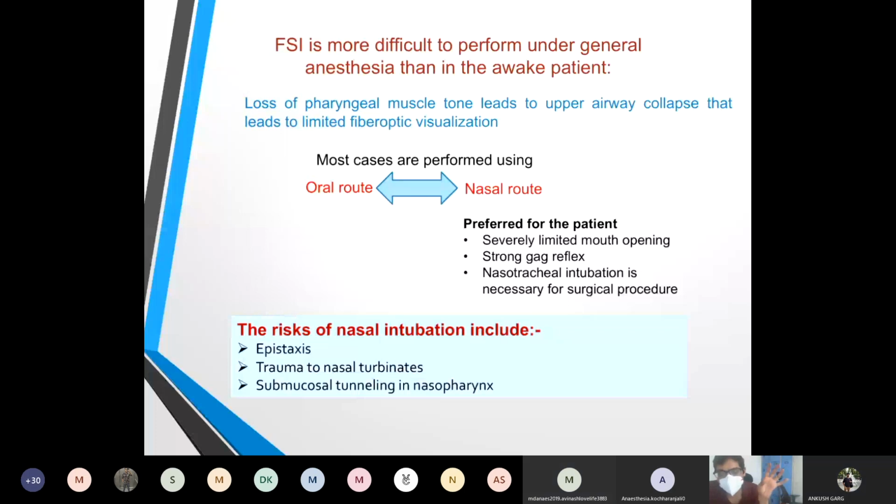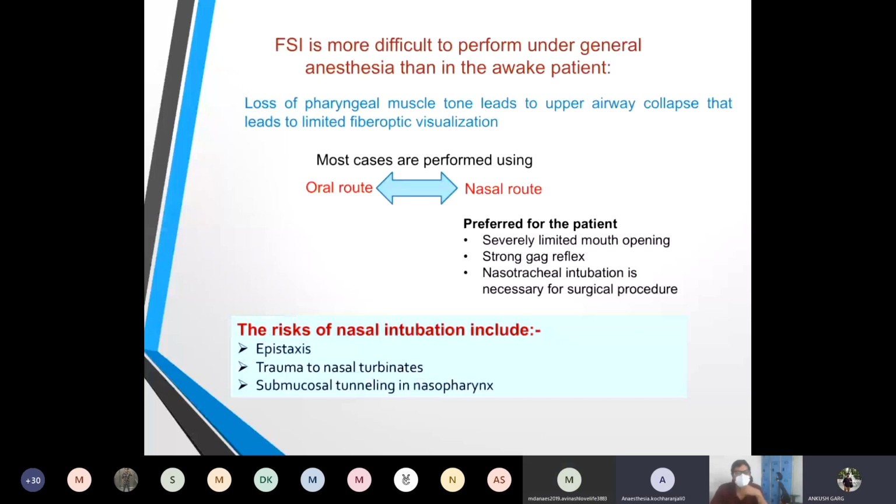And the most important thing during awake intubation is you need the patient to be cooperative. Only an awake patient can be cooperative, not a drowsy patient. These are the advantages of awake intubation.